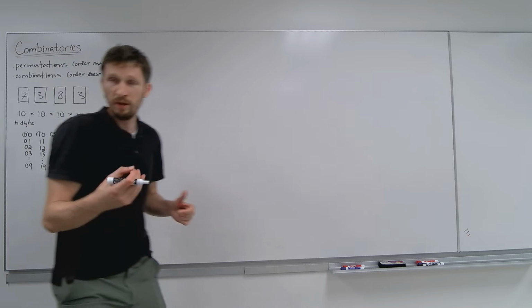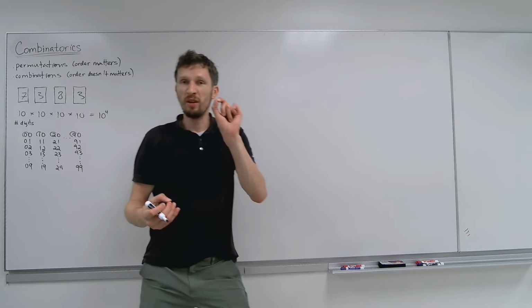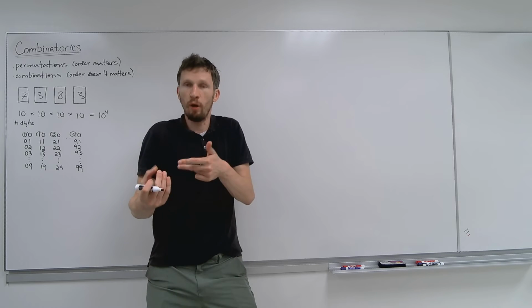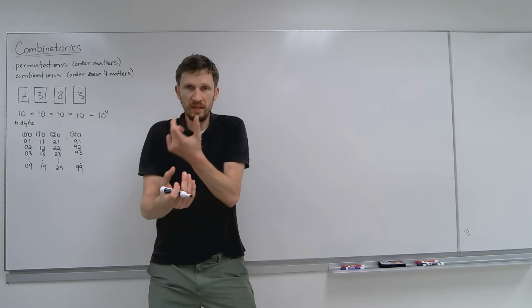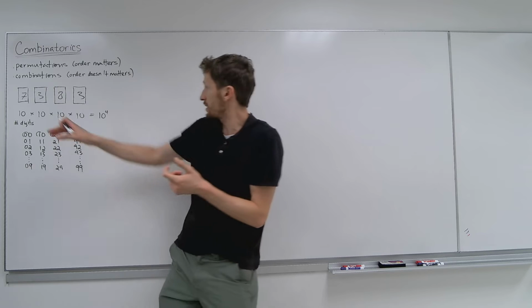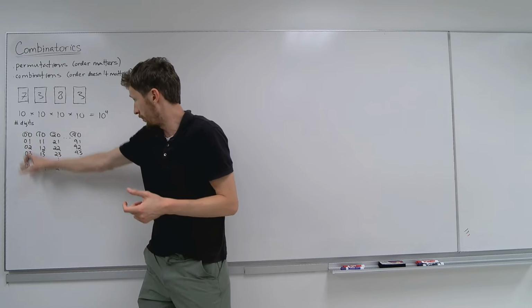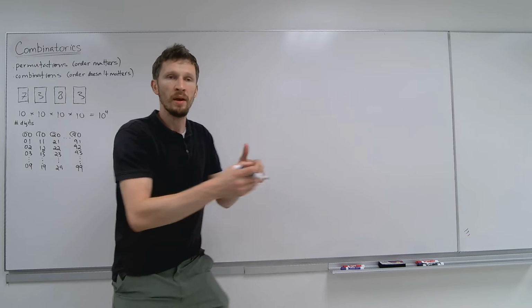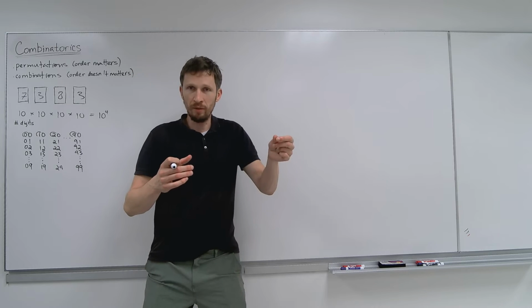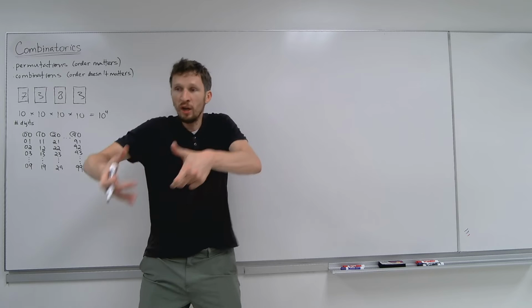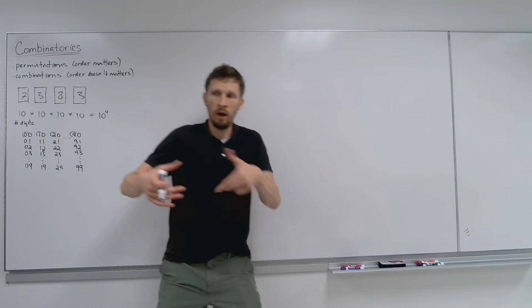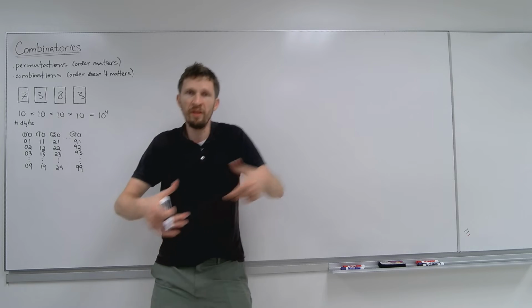That's the idea. Hear me out here. For each first digit, there are 10 possibilities for the second digit. Hence, there's 10 of the ones with the 0 first. 10 of them. And when you say "of," you multiply. So that's where we have 10 times 10. Now let's say the next digit can be a 0. You have 100, the 10 times 10, with the 0. 100 with the next digit being a 1, 100 with the 2, 100 with the 3.